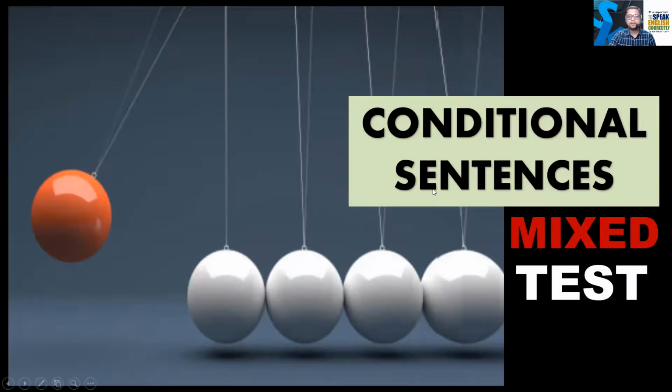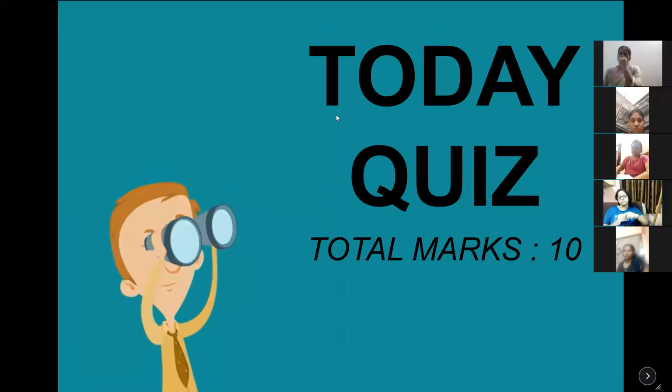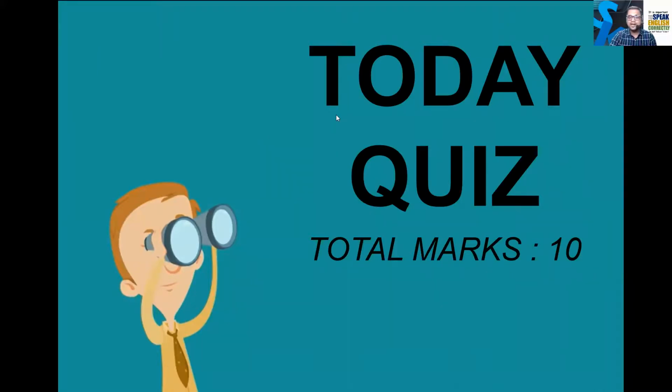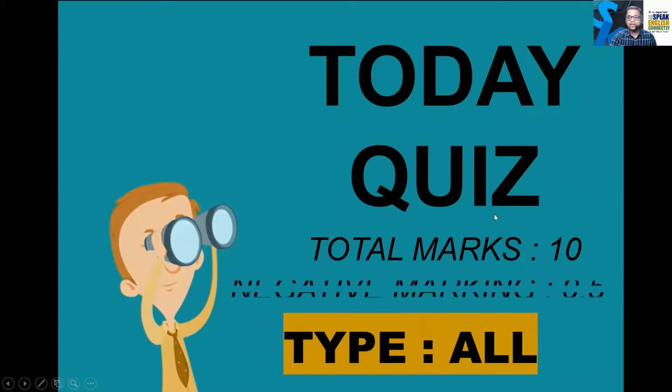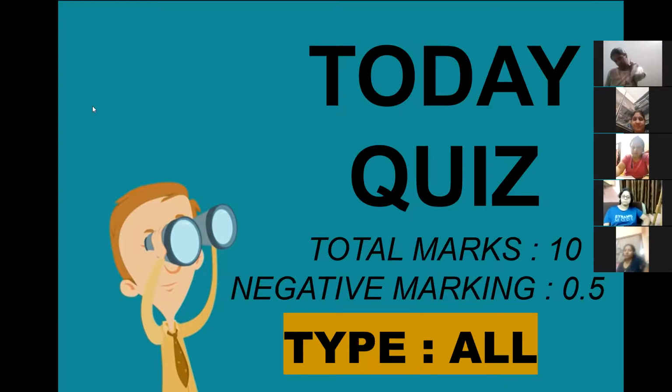Okay, let's go ahead. There will be 10 questions, 10 marks, 1 mark each. This time I have got some negative marking also. If any question is answered wrong, then 0.5 will be deducted.